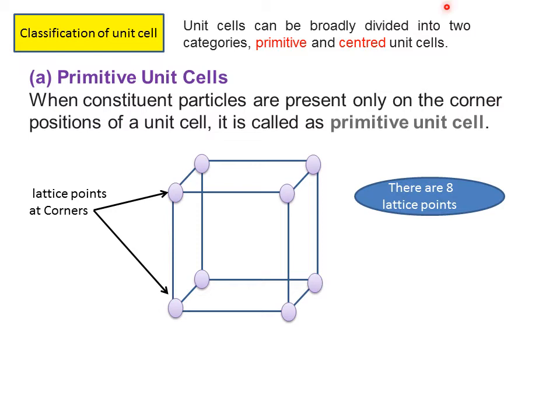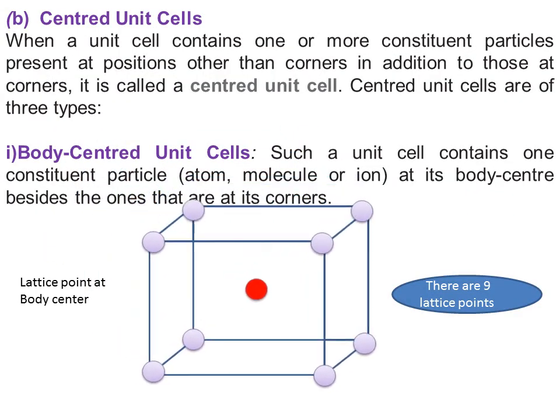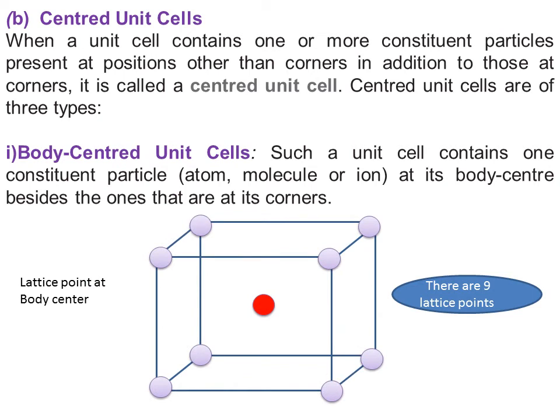Then we have to understand centered unit cell. It is very simple, dear student. Centered unit cell, in the sense, it is a type of unit cell in which the lattice points are present at the corners, and along with it, this is a primitive unit cell, dear student. Centered unit cells, dear students. I have mentioned, dear student, primitive unit cell in the sense, it is a unit cell in which only corner positions will have a lattice point.